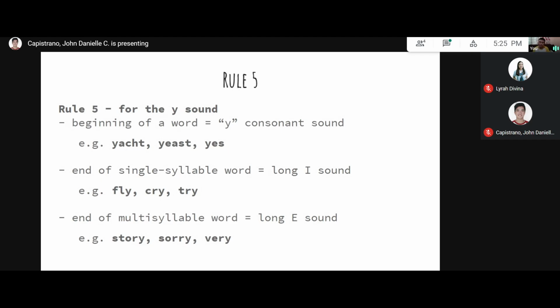Now, so that's for rule 5. The beginning is a consonant sound. At the end of a single syllable word, it's a long I sound. And at the end of a multi-syllable word, it's the long E sound. Did you get that? Yes, sir. All right, let's move on to rules 6 and 7.